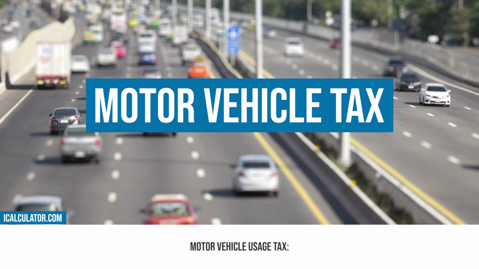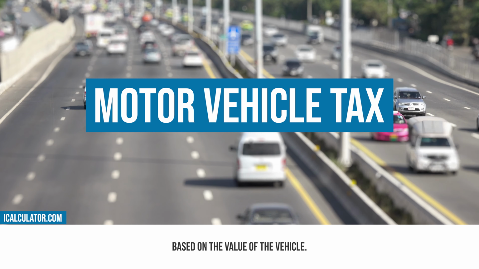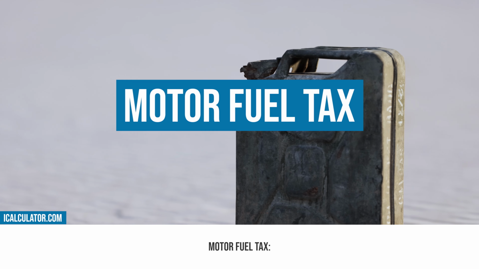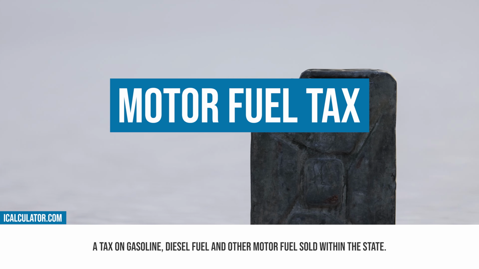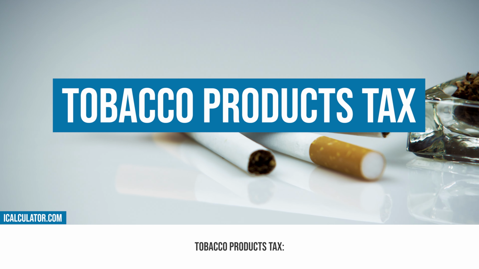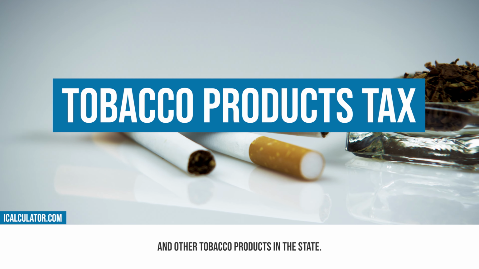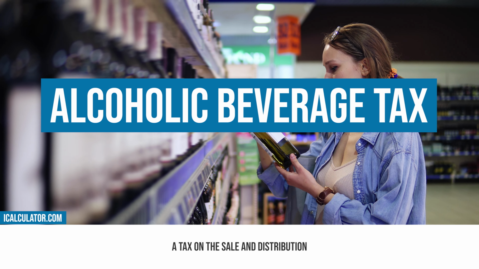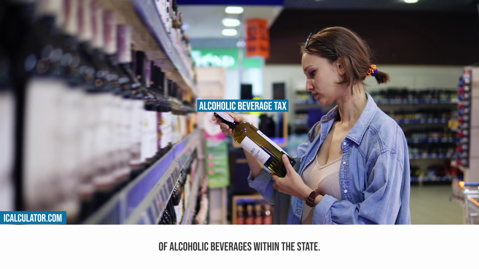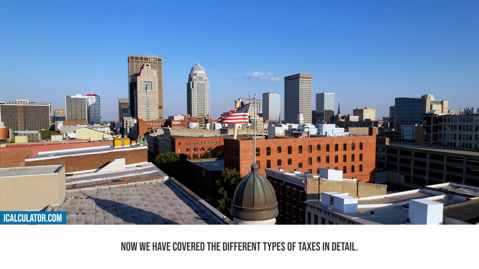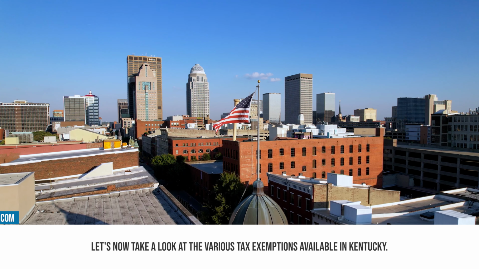Motor vehicle usage tax, a tax on the transfer of motor vehicles in the state, based on the value of the vehicle. Motor fuel tax, a tax on gasoline, diesel fuel, and other motor fuel sold within the state. Tobacco products tax, a tax imposed on the sale of cigarettes and other tobacco products in the state. Alcoholic beverage tax, a tax on the sale and distribution of alcoholic beverages within the state. Now we have covered the different types of taxes in detail. Let's now take a look at the various tax exemptions available in Kentucky.